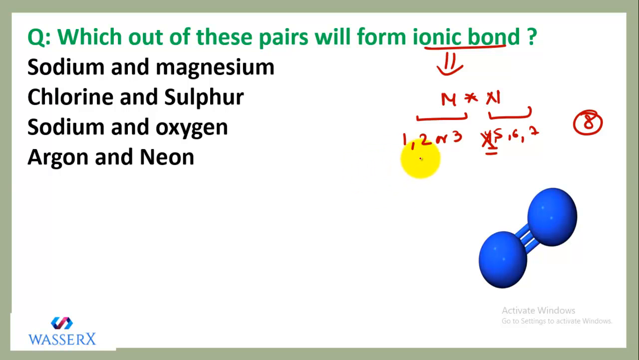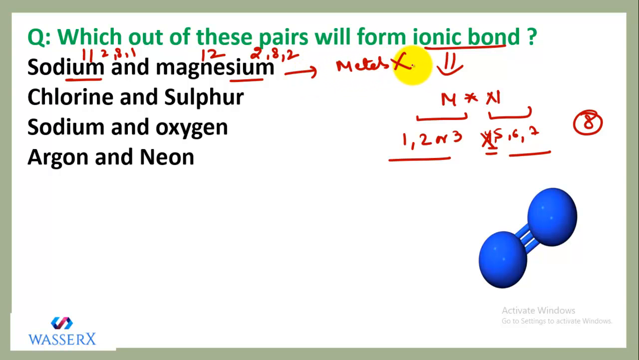So we'll keep these things in mind and pick which pair out of them is going to form the ionic bond. First we have sodium and magnesium. What is the atomic number of sodium? 11. And what is the atomic number of magnesium? 12. If we write the electronic configuration, it is 2, 8, 1, and for magnesium it is 2, 8, 2. That means both are metals, and we know that metals do not form ionic bond. So this is an incorrect option.